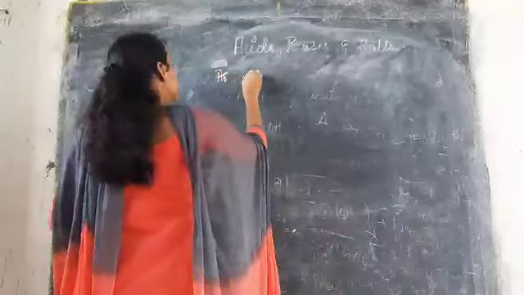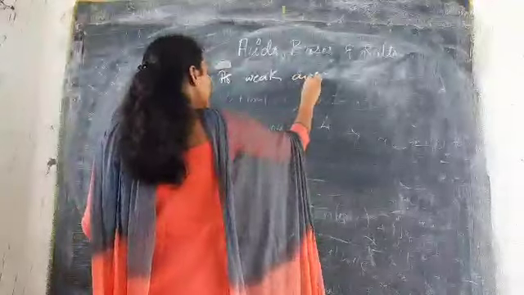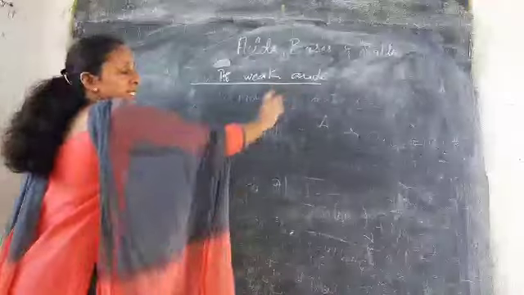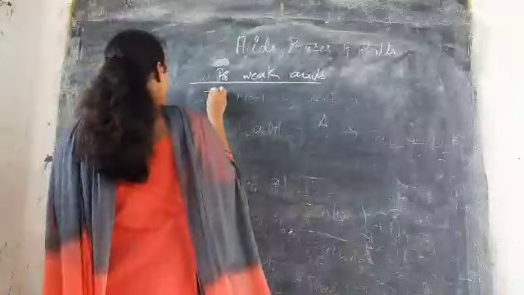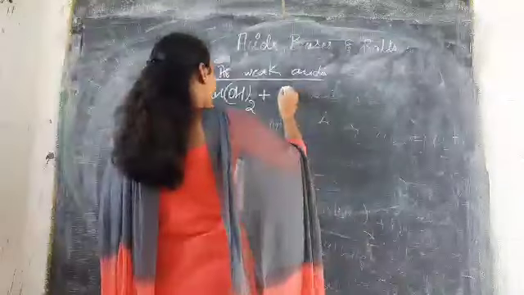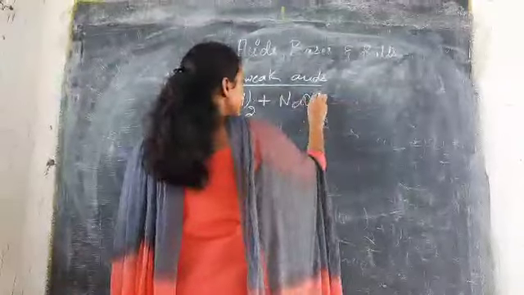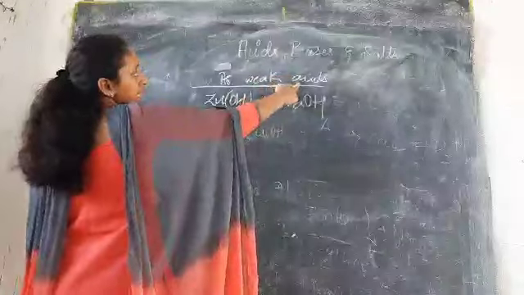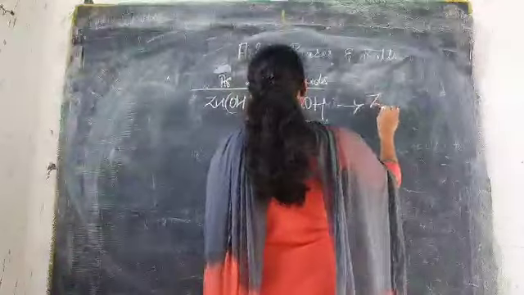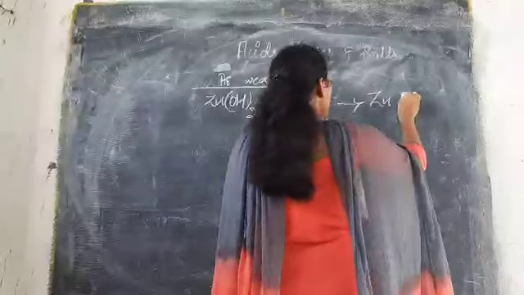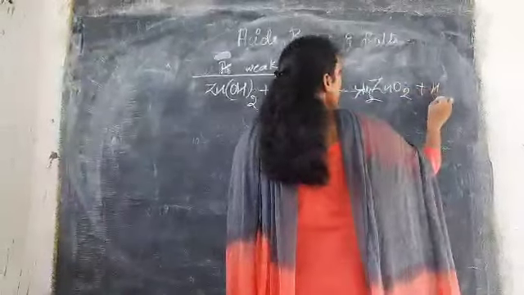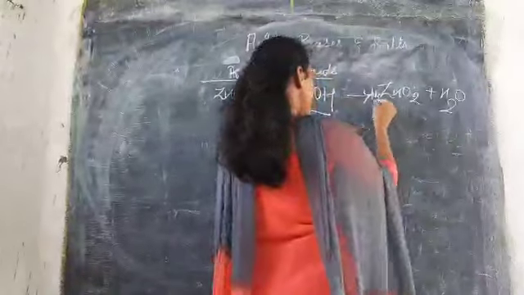If these act as weak acids, when we say it acts as a weak acid, we have to treat it with a base. So when Zn(OH)2, treated with a base called NaOH, since we have already mentioned it as a weak acid, means we should treat it with a base, this will form Na2ZnO2 plus water. This is called sodium zincate.